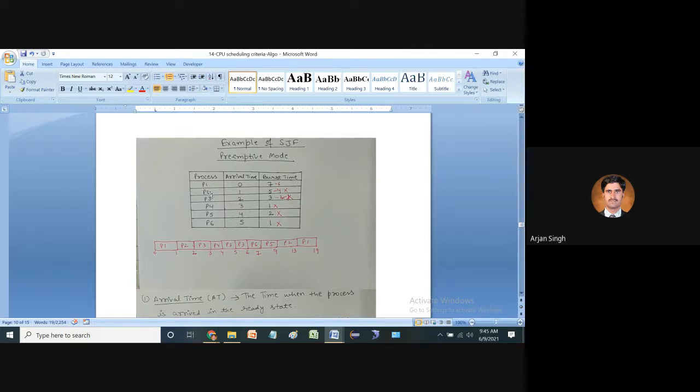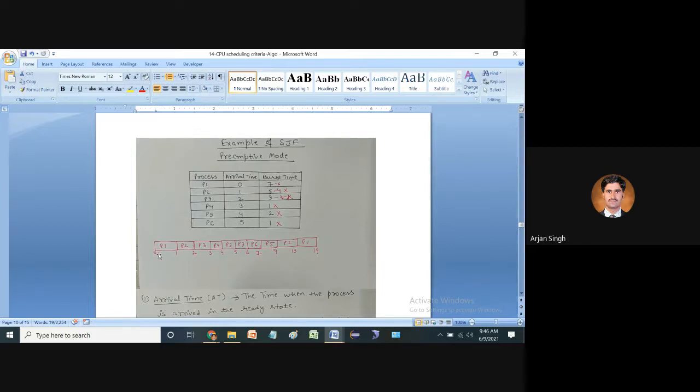First, the arrival time of P1 is equal to 0, so we consider P1 first. The burst time of P1 is 7, which means 7 seconds are required to complete P1. P1 arrived at 0 seconds and requires 7 seconds to complete its job.